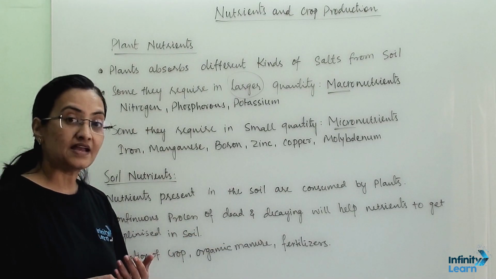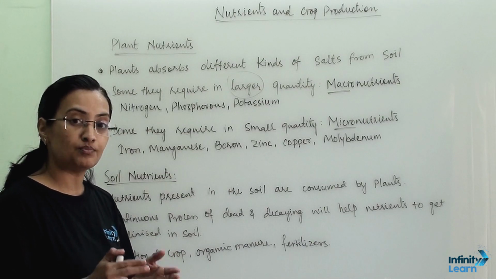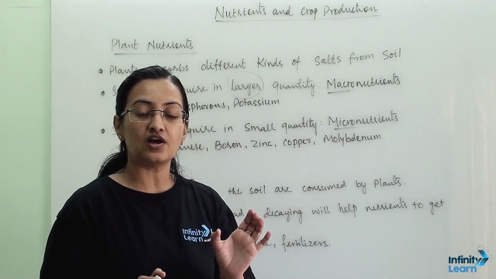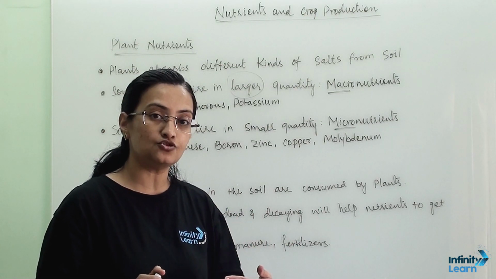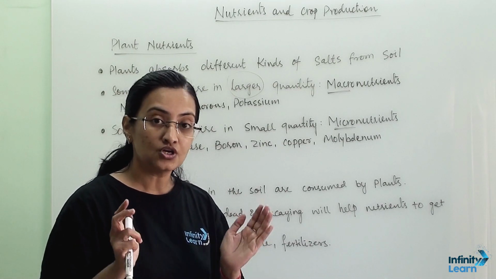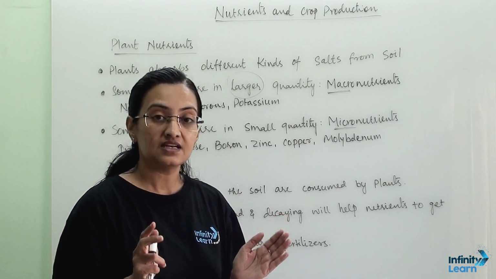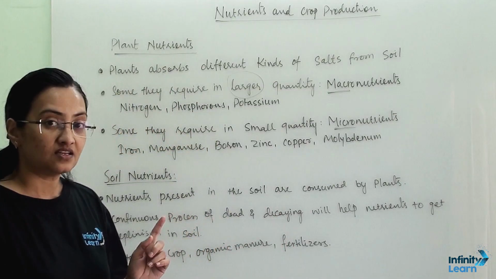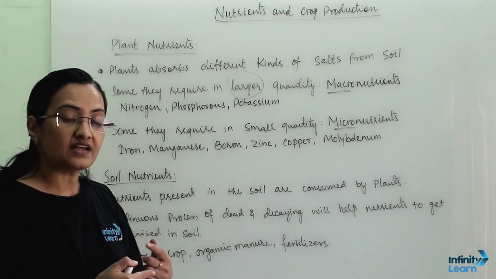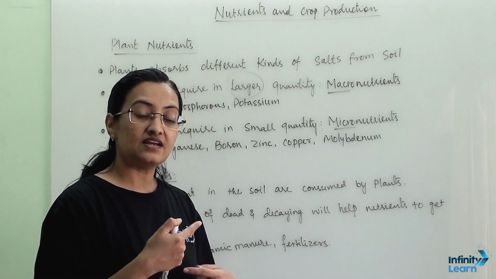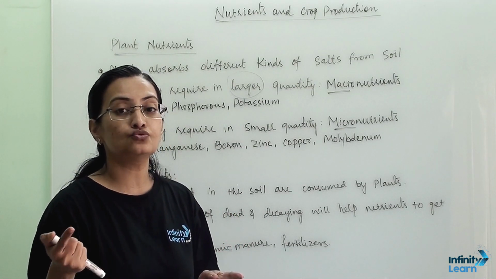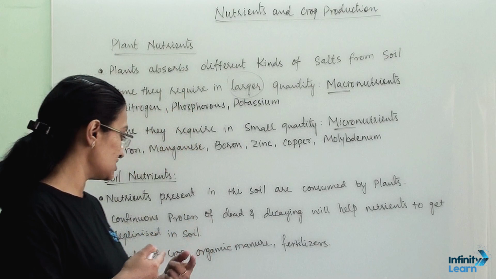Now the other manual methods we use to replenish the soil. What is the meaning of replenishing the soil? Replenishing soil means that once we have utilized all the nutrients, we give them back to the soil, so the soil will not be nutrient deficient. That is known as replenishing of soil. First is rotation of the crop. We do not take a single type of crop again and again, so that one type of nutrient will not get low in the soil. So crop rotation is important.